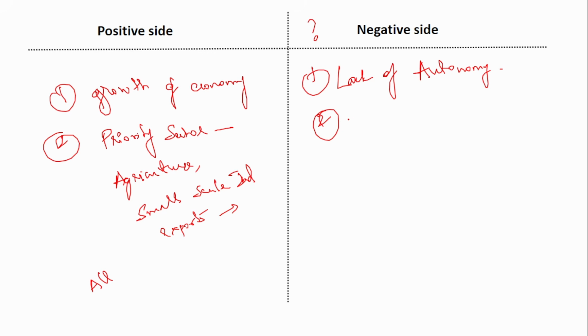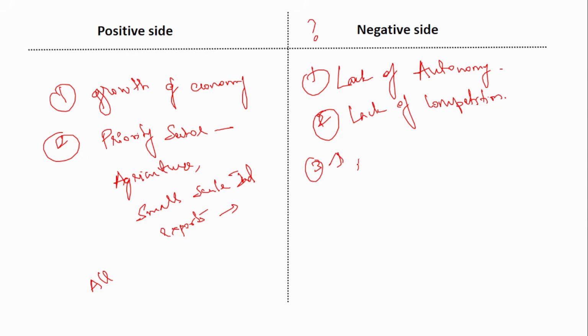And also, lack of competition. Only when they were privately owned did they have to compete with each other. But now the major shareholder was the government itself. That is why a lack of competition was observed.